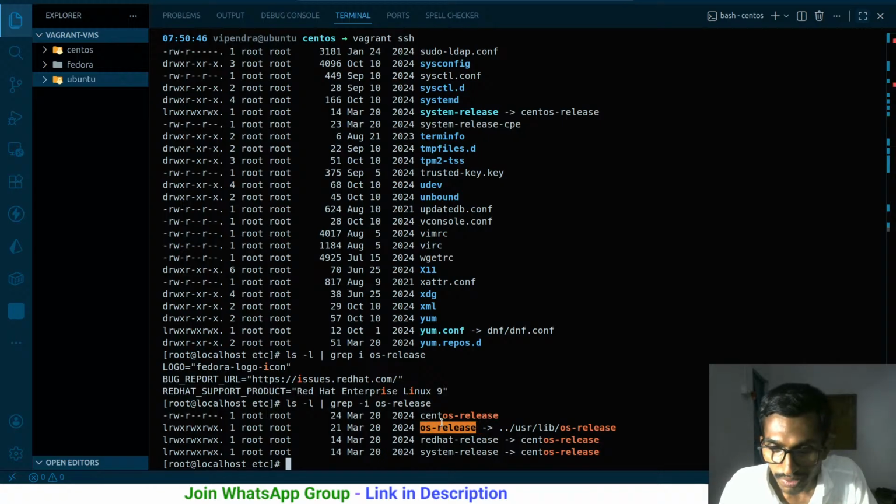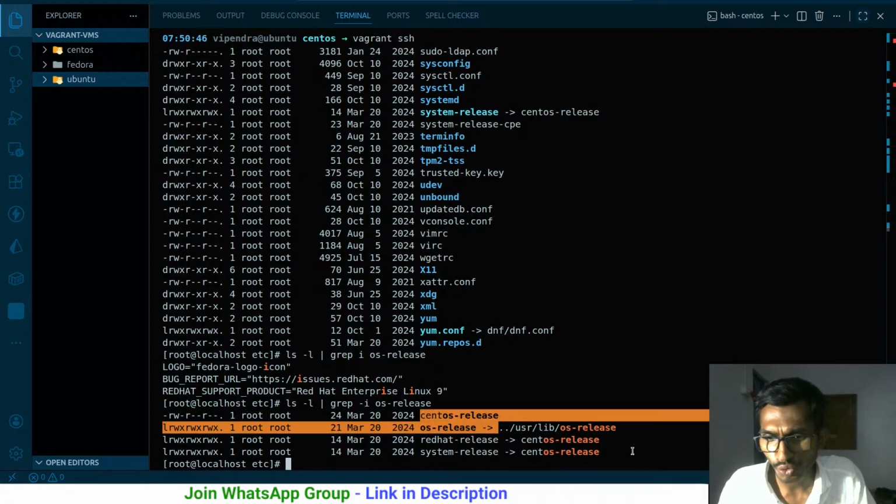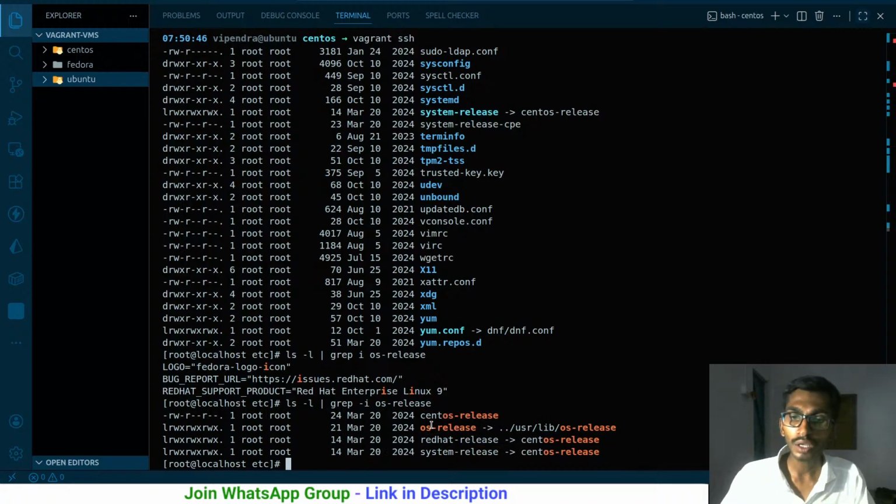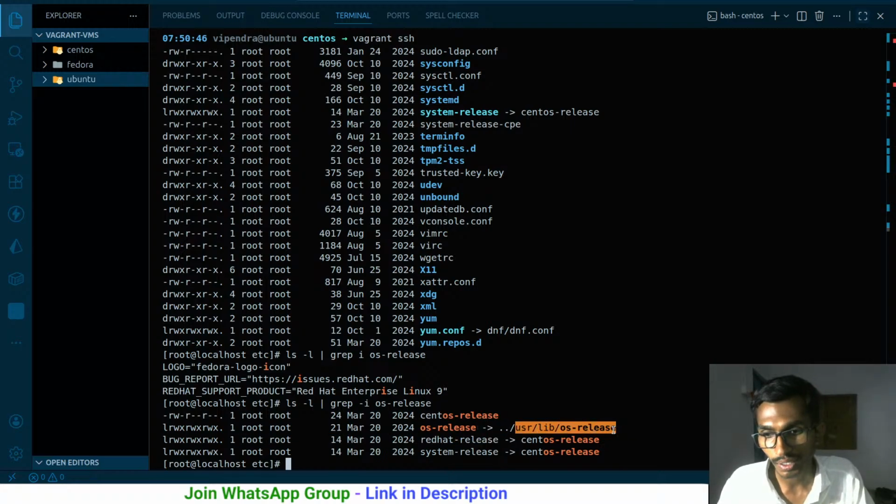So I have OS release, and these 2 things extra that we got. But we are mainly worried about this. Inside this particular link, we have our configuration related to the OS. But this is a link. That simply means it is referring to usr, lib and OS release. But as this is a link, if I cat this, the result of this particular file will be printed.